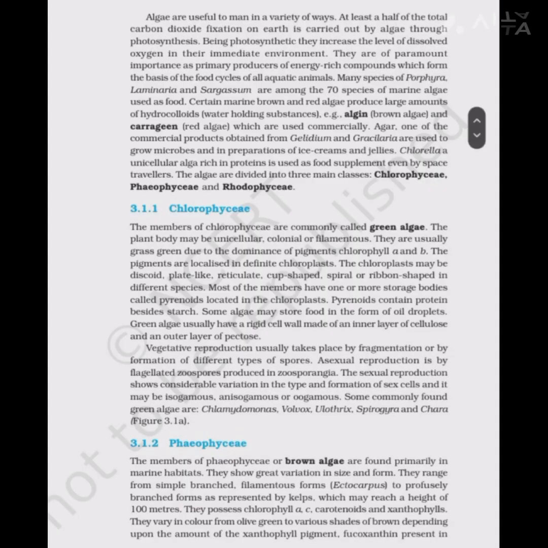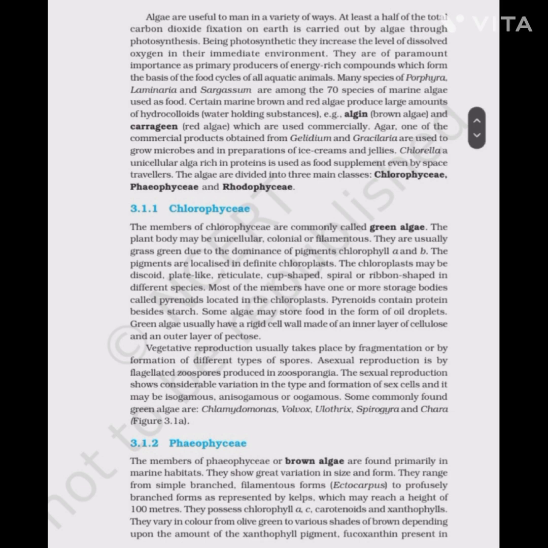They are useful to man in a variety of ways. At least half of the total carbon dioxide fixation on Earth is carried out by algae through photosynthesis. Being photosynthetic, they increase the level of the dissolved oxygen in their immediate environment. They are of paramount importance as the primary producers of energy-rich compounds which form the basis of the food cycles of all the aquatic animals. Many species of Porphyra, Laminaria, and Sargassum are among the 70 species of marine algae used as food.